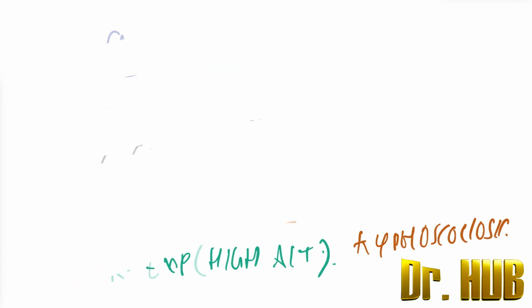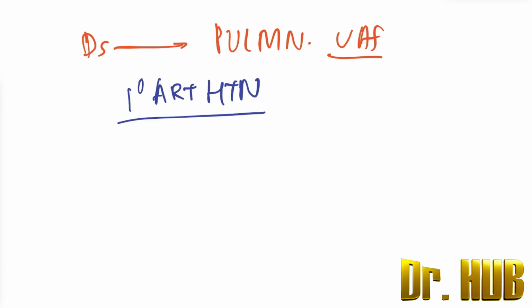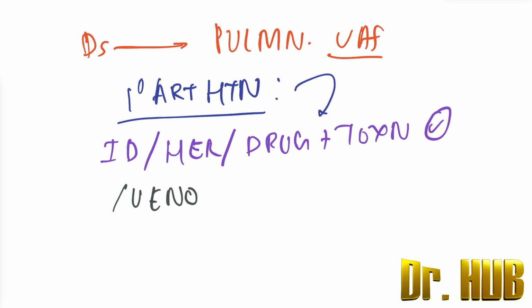Now let's look at the diseases of the pulmonary vasculature. In the pulmonary vasculature, it includes pulmonary arterial hypertension. This can be idiopathic, heritable, or drug or toxin induced. And there can be veno-occlusive disease as well.